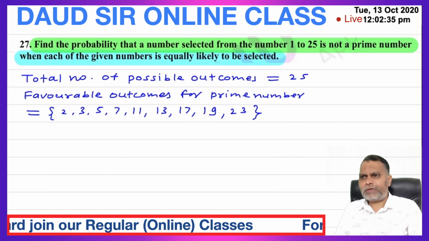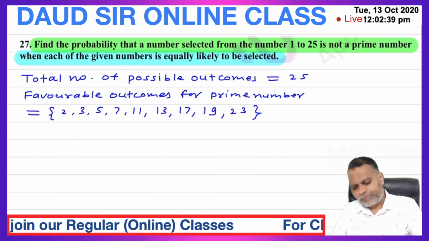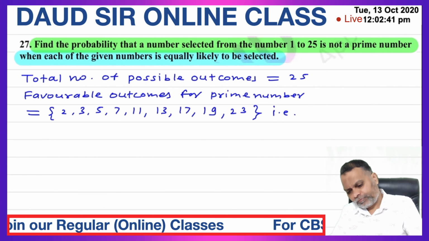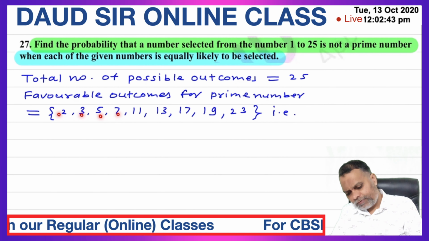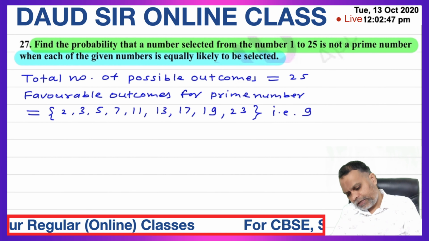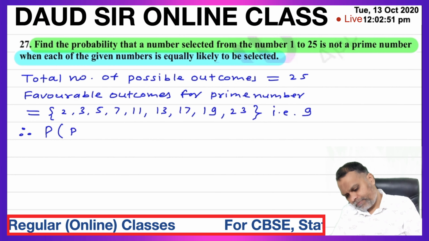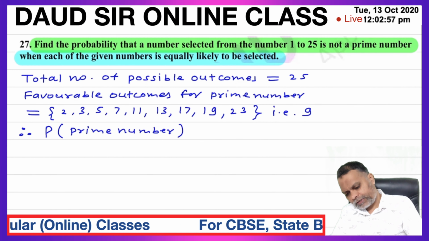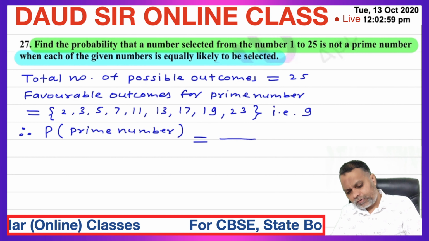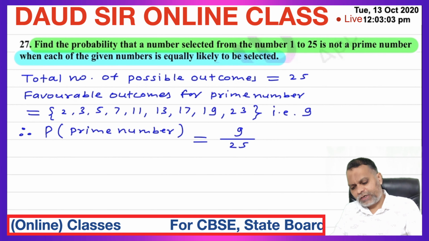These are the prime numbers which are divisible by only one and the number itself. That is 1, 2, 3, 4, 5, 6, 7, 8, 9. Therefore, probability of prime number is equal to favorable outcome 9 upon total possible outcome 25, 9 upon 25.